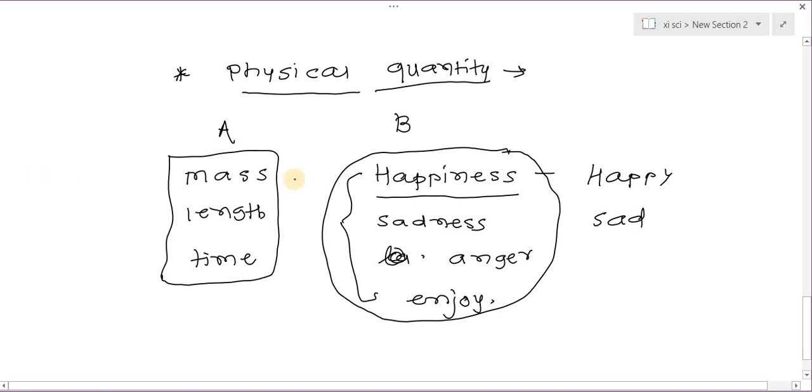So physical quantities are those quantities which we can measure.